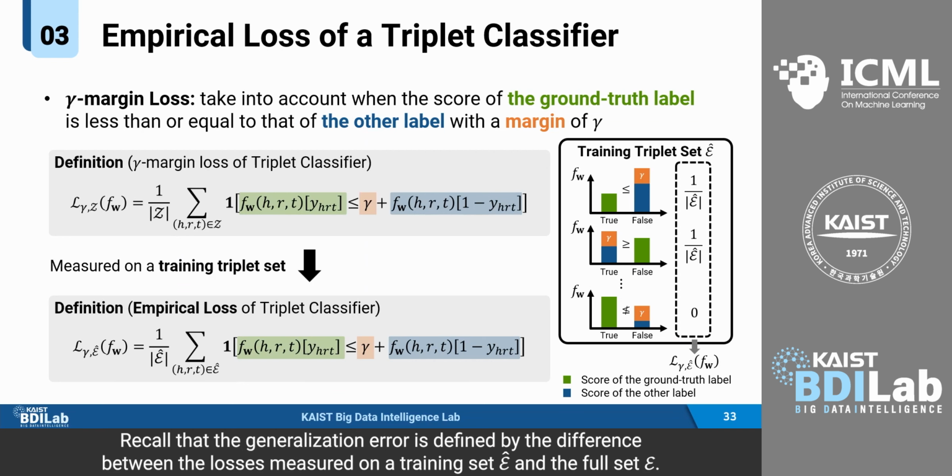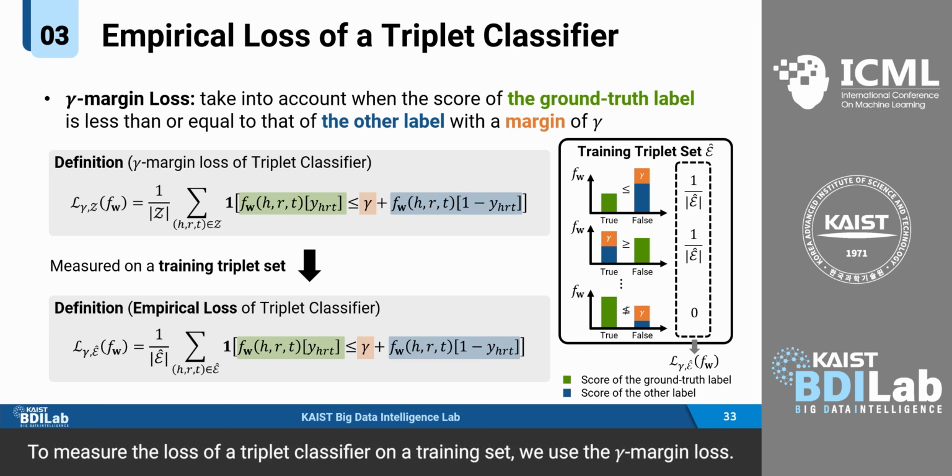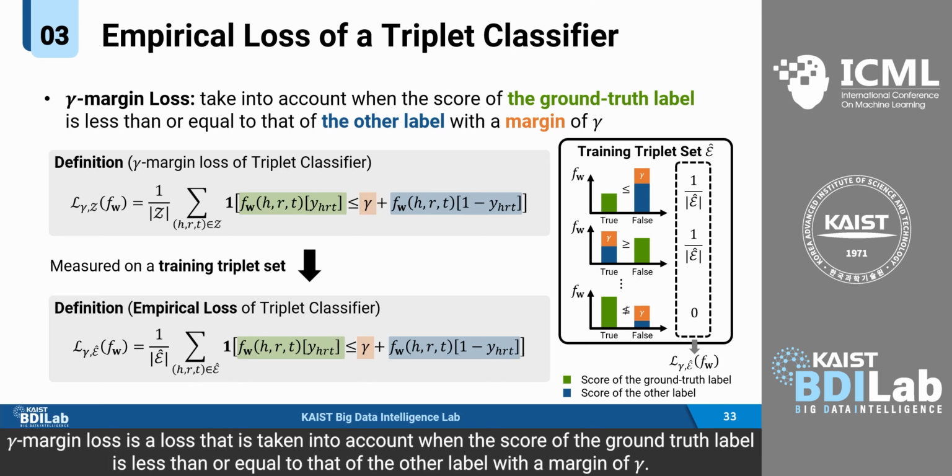Recall that the generalization error is defined by the difference between the losses measured on the training set E head and the full set E. To measure the loss of a triplet classifier on a training set, we use the gamma margin loss. Gamma margin loss is a loss that is taken into account when the score of the ground truth label is less than or equal to that of the other label with a margin of gamma.